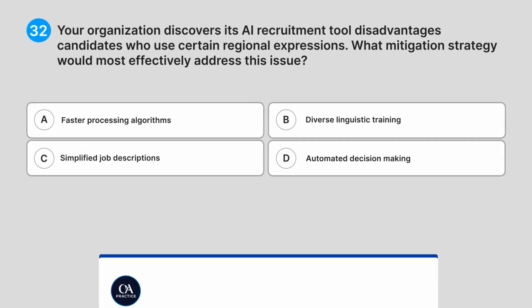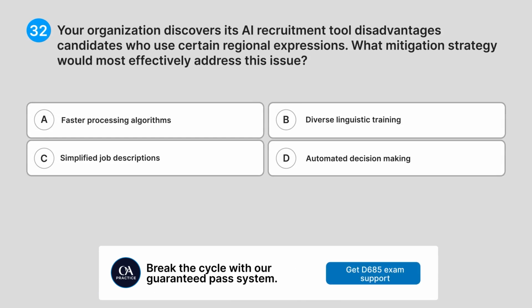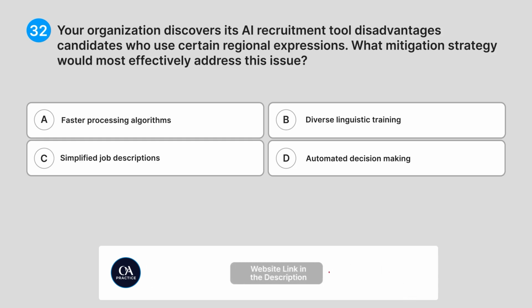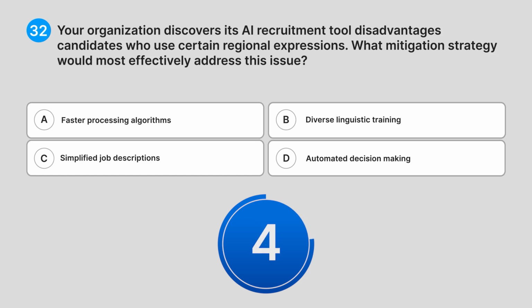32. Your organisation discovers its AI recruitment tool disadvantages candidates who use certain regional expressions. What mitigation strategy would most effectively address this issue? A. Faster processing algorithms. B. Diverse linguistic training. C. Simplified job descriptions. D. Automated decision making. Do you know the answer?